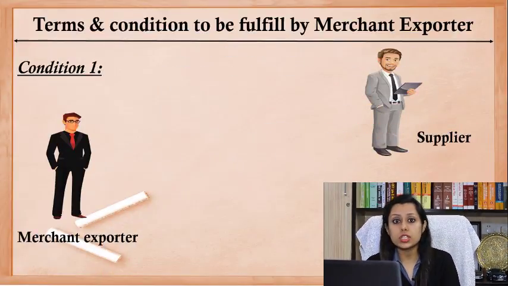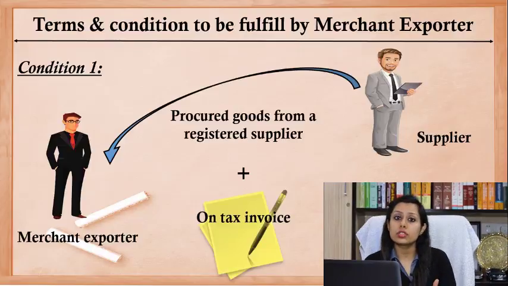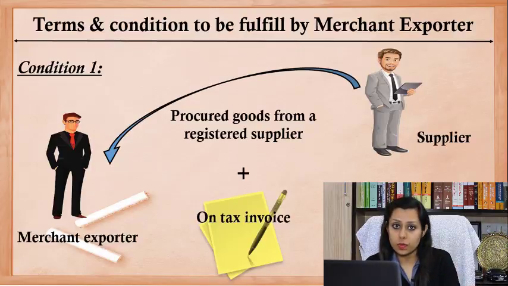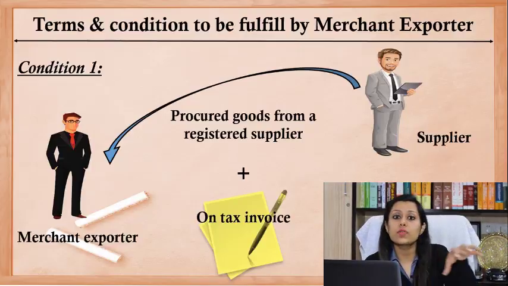First one says that the merchant exporter needs to procure these goods from a registered supplier. That means that the supplier will be giving him a tax invoice in return for the goods which he will be delivering to the merchant exporter.